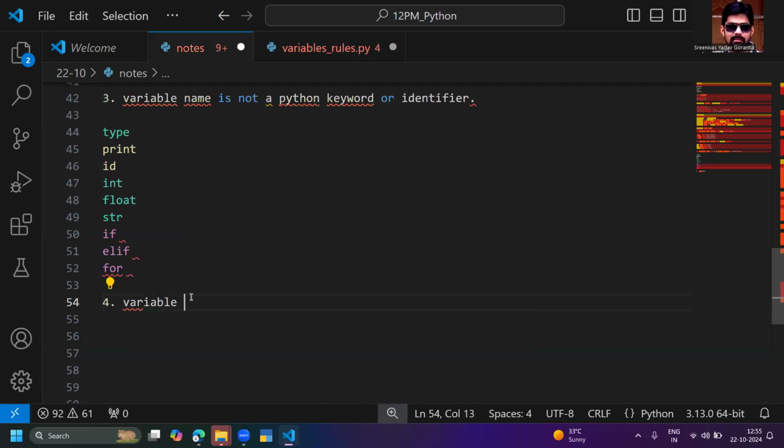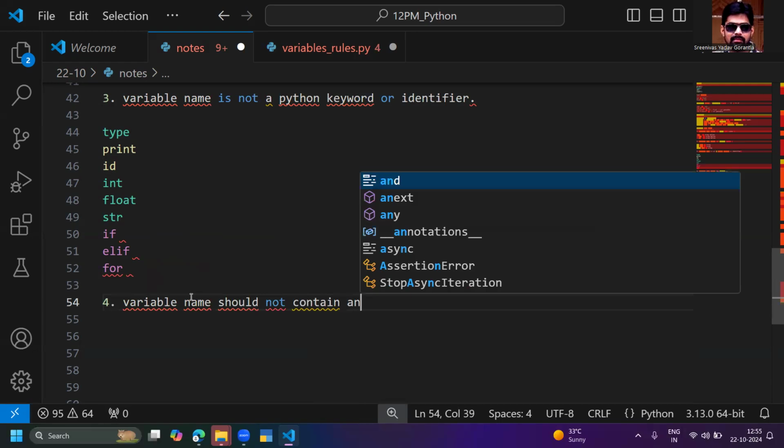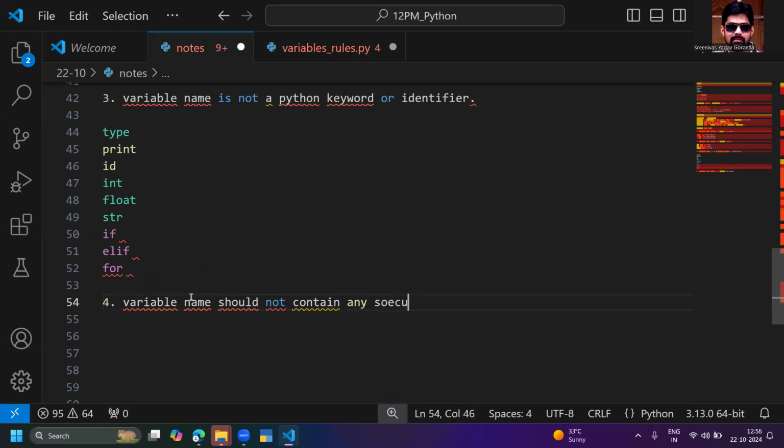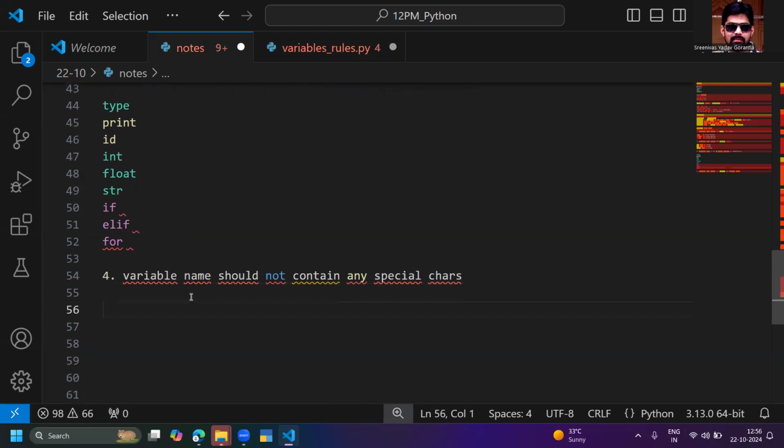Variable name should not contain any special characters. What are the special characters? For example, these are the special characters which are available. Variable name should not contain any special characters like this.